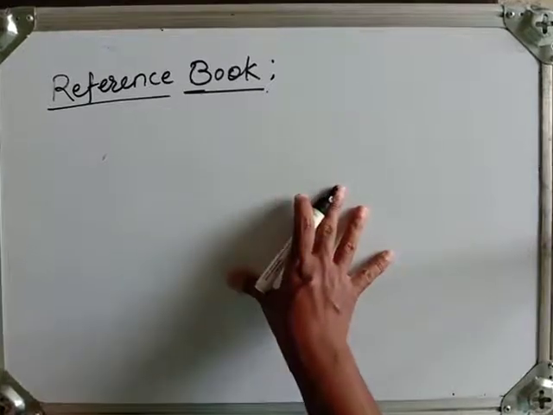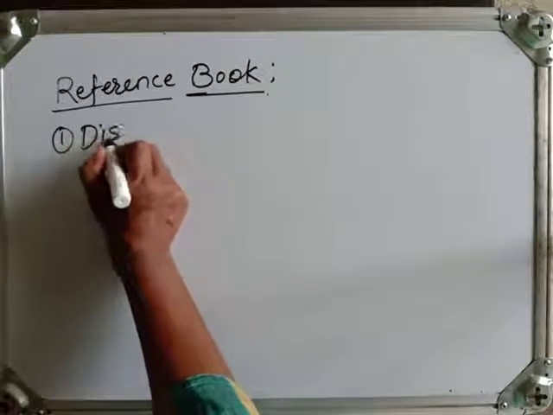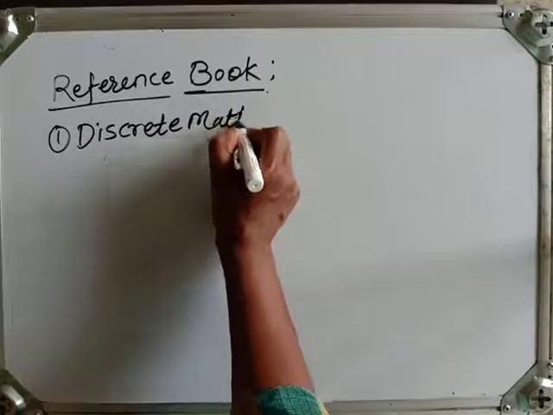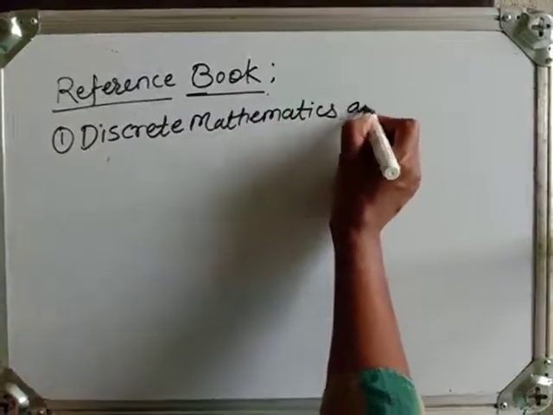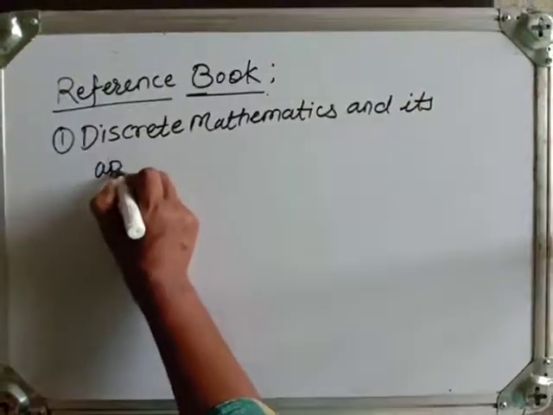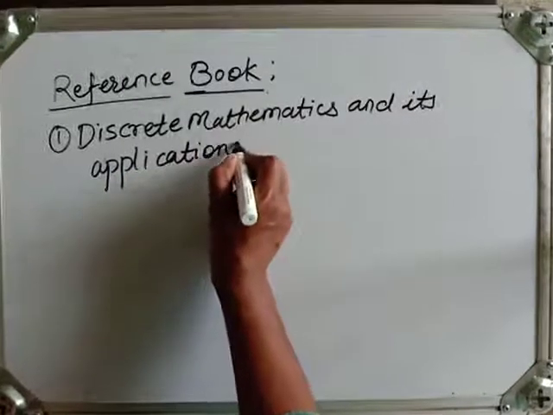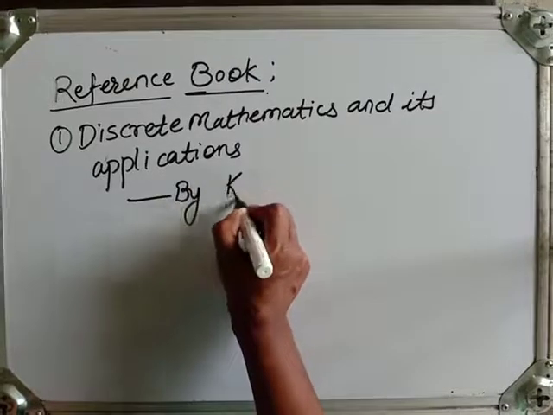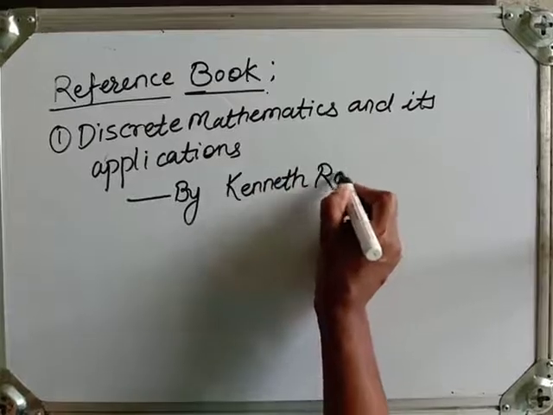Our Pune University recommends, as reference books for this course, Discrete Mathematics and Its Applications by the author Kenneth Rosen. It's a very good book.